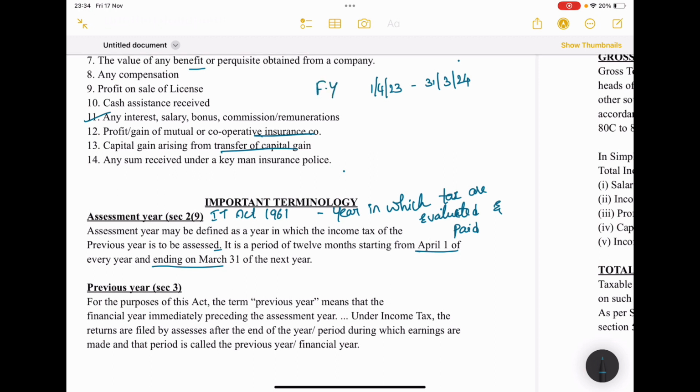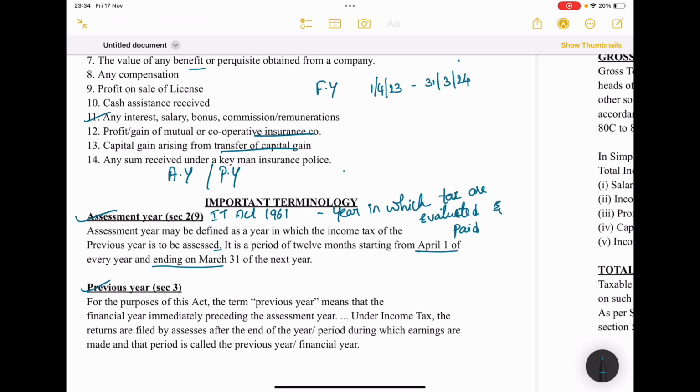Generally we know about the financial year, but when we start to learn about taxes, we should know about two important years. One is the assessment year, another one is the previous year. I'll explain in detail the difference between assessment year and previous year, and their meaning also. Got it?